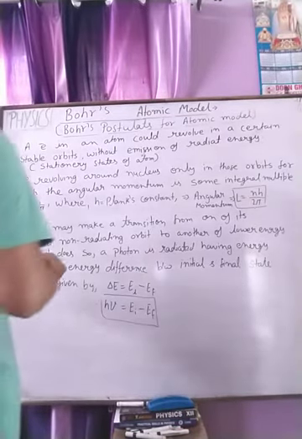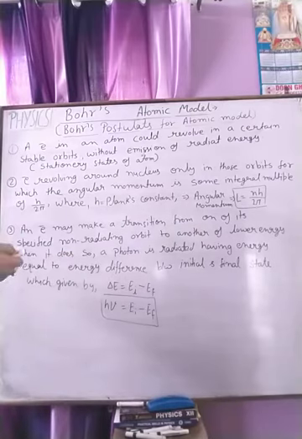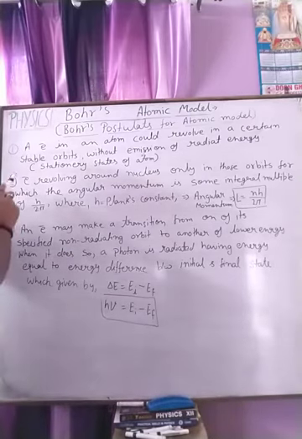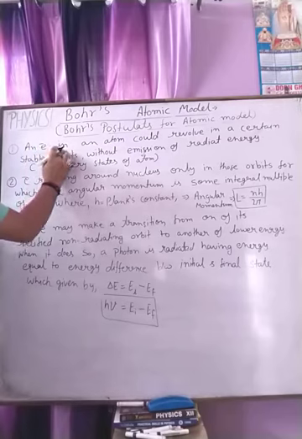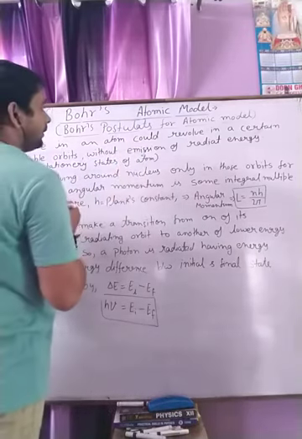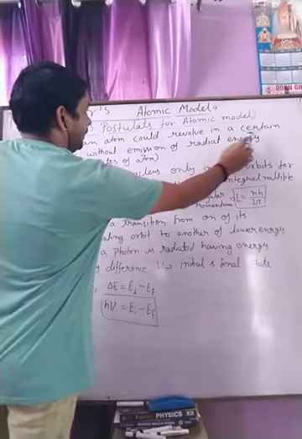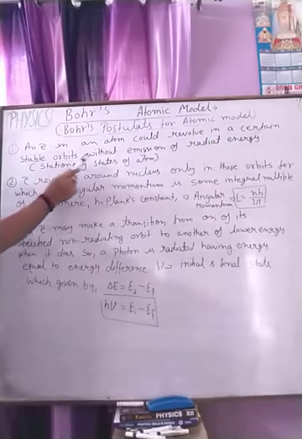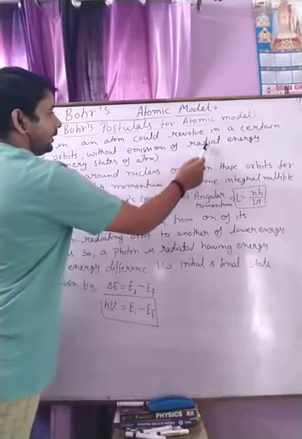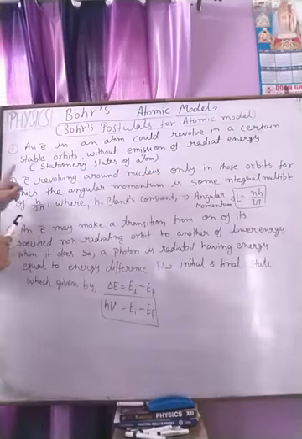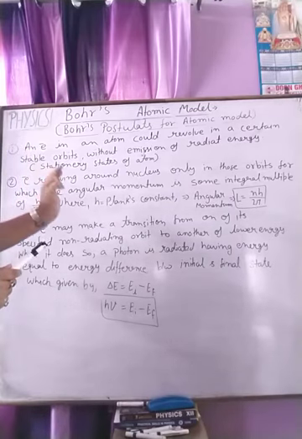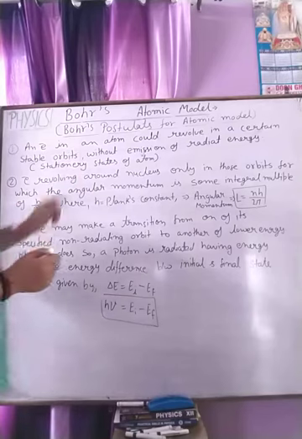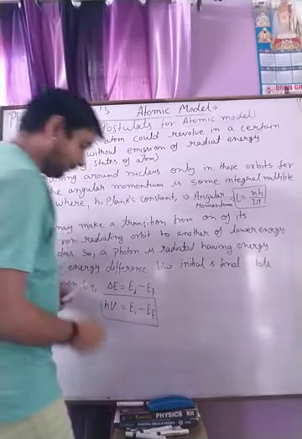Okay students, these are Bohr's postulates of the atomic model, in which the first postulate is: an electron in an atom could revolve in a certain stable orbit without emission of radiant energy. This is the postulate related to the stationary state of the atom, which means stability of the atom.